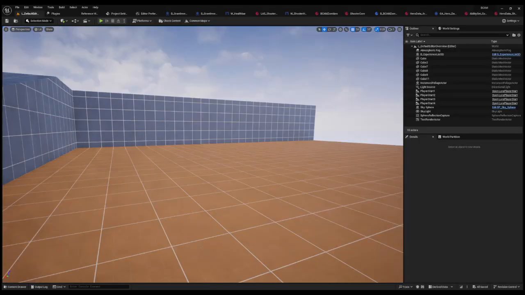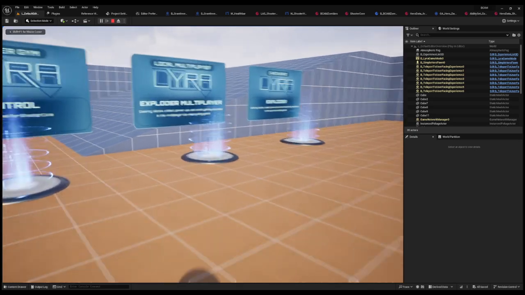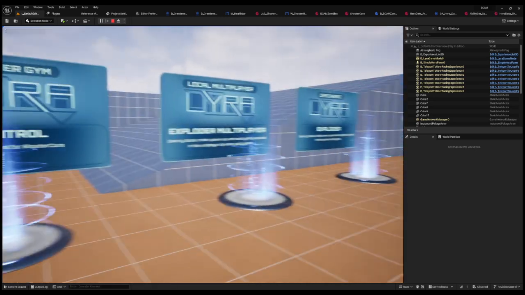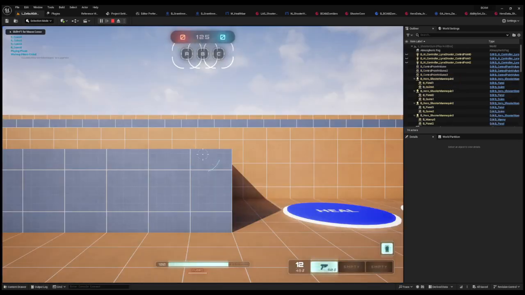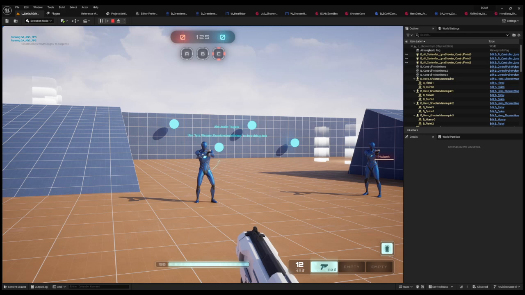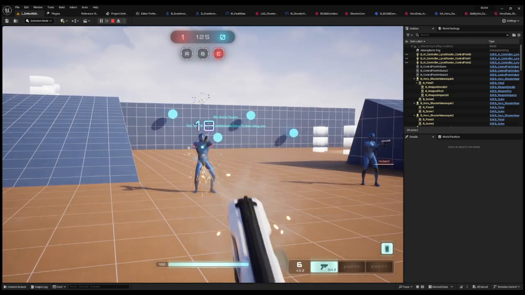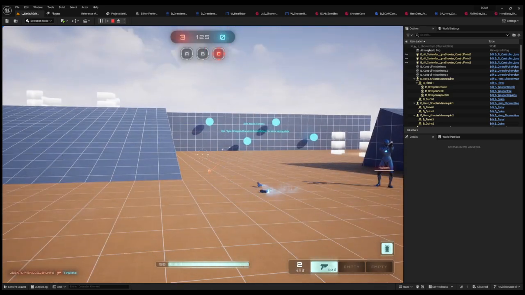So if I go back over to here, you don't have to start off here at the default experience. You can start wherever you want, but yeah. Let's just go in here to control. There we go, I'm in first person. Now I'm executing the ability for aim down sight, which I already set to ADS first person. And there we go.